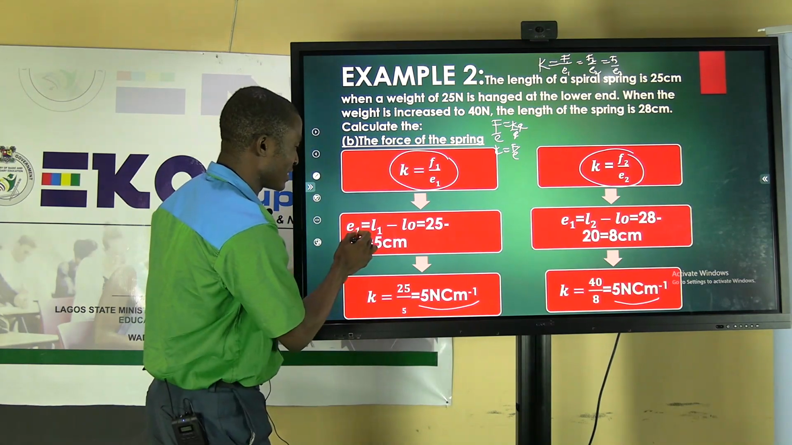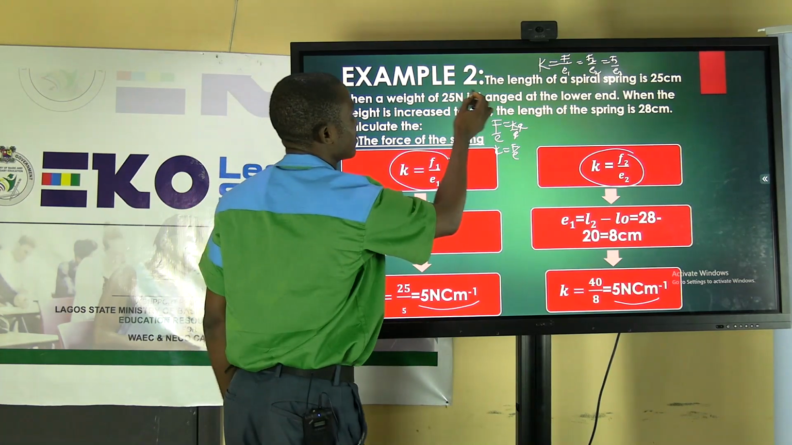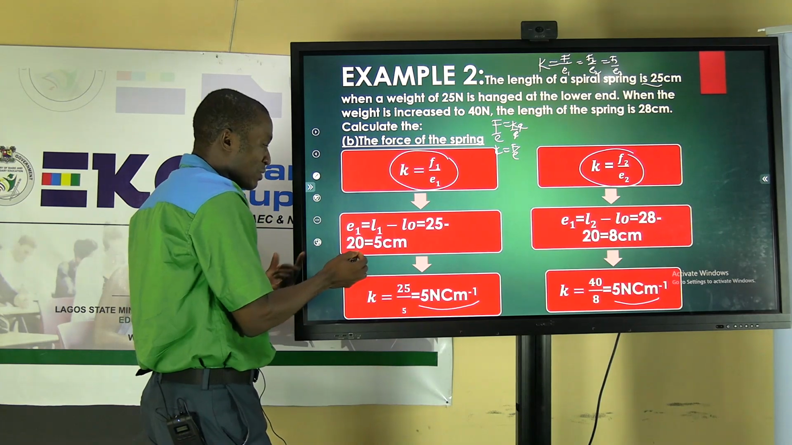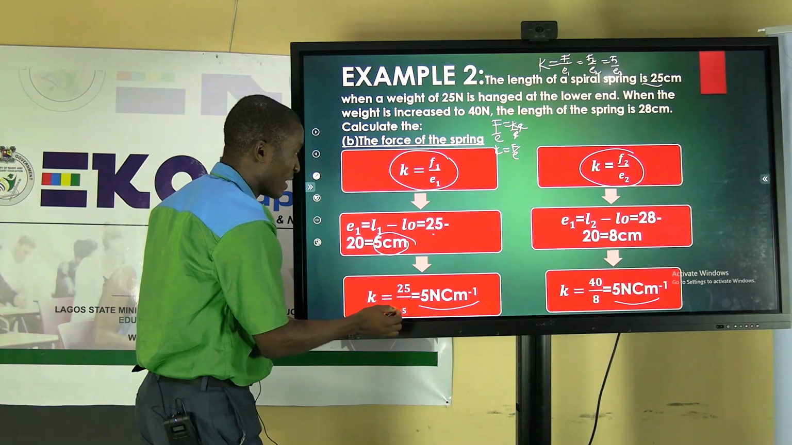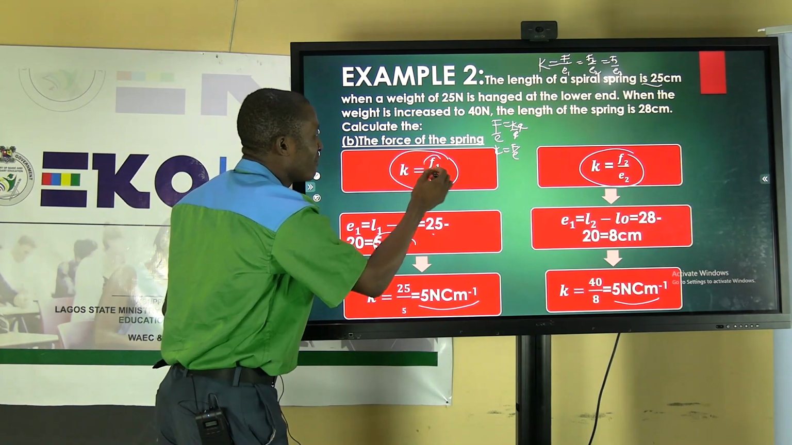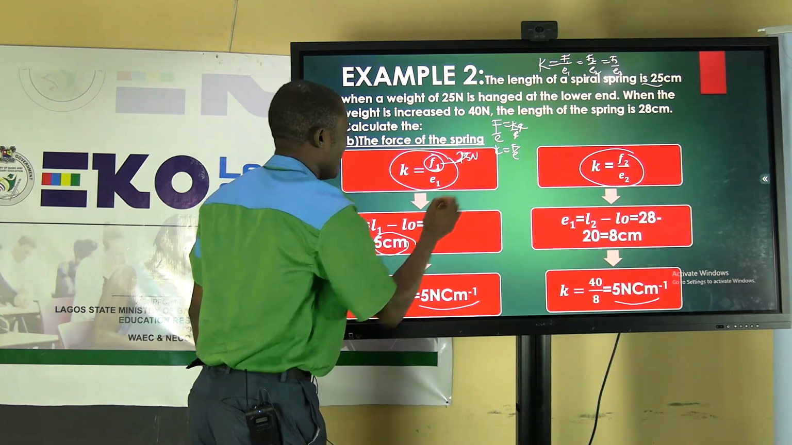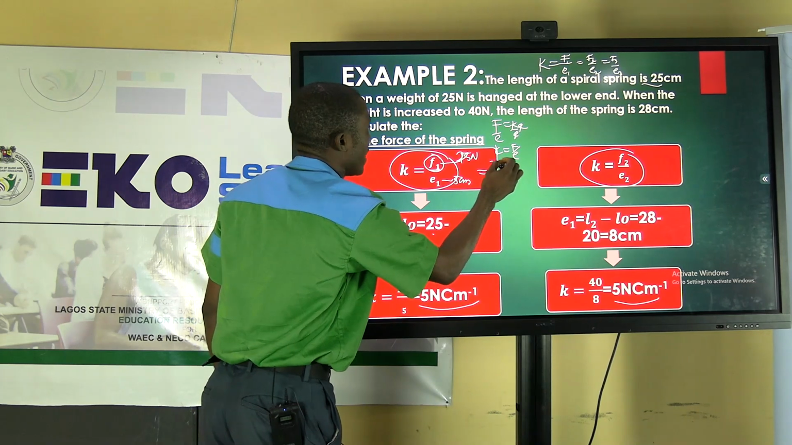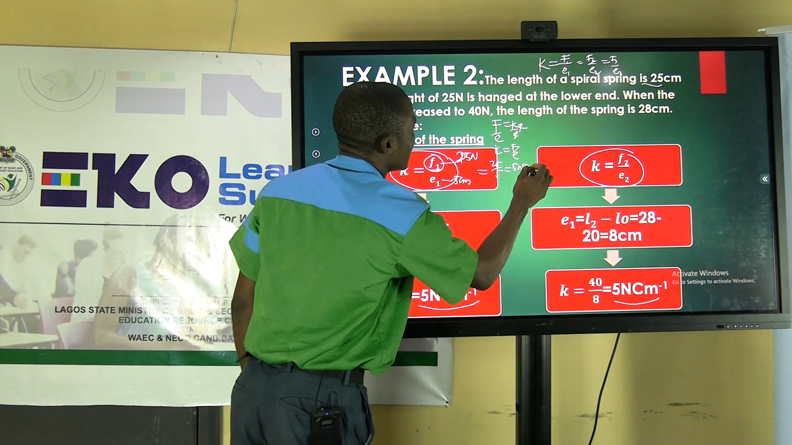How? The first extension will be L1 minus L0, and L1 is given as 25 centimeter, minus the original length that we just calculated, which is 20. 25 minus 20 is going to give us 5. So our extension is 5. That means the force that produced this is 25 Newton, and the extension here is 5 centimeter. So this is going to give us 25 over 5, that's going to give us 5 Newton per centimeter.